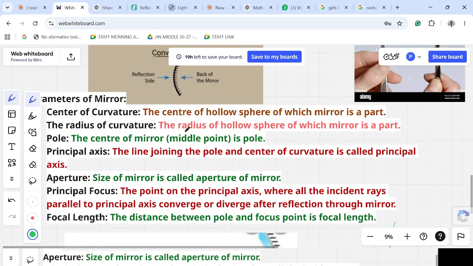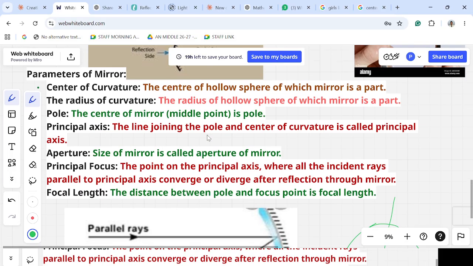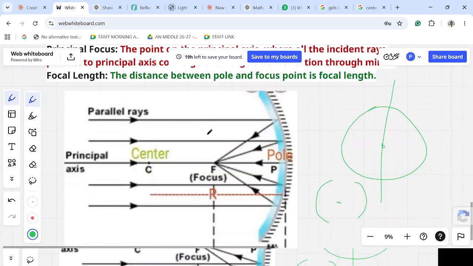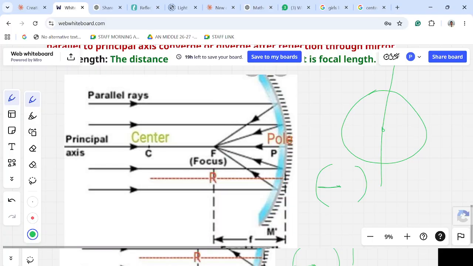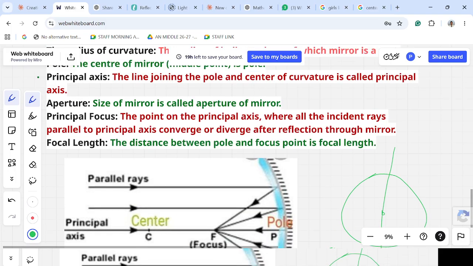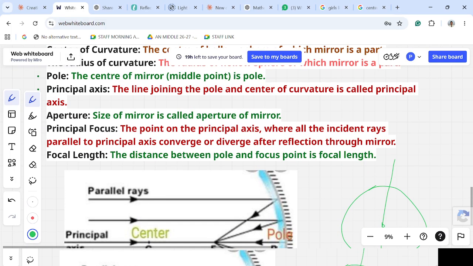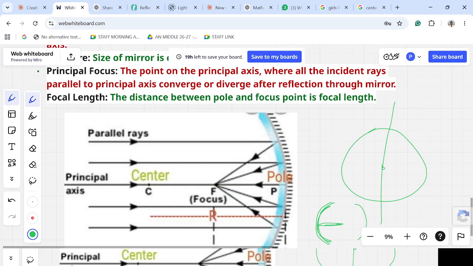The radius of curvature is the radius of the hollow sphere of which the mirror is a part. From the center of curvature to here, to draw to this length, this is the arc we got, right? So this distance will be your radius of curvature. Next, the arc you have drawn has a midpoint on the mirror. This will become the pole. The midpoint is called the pole.